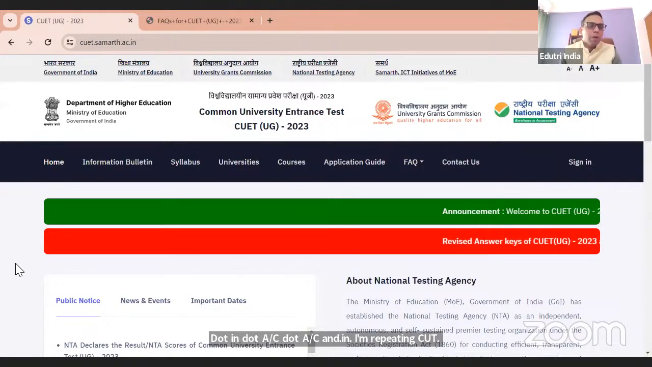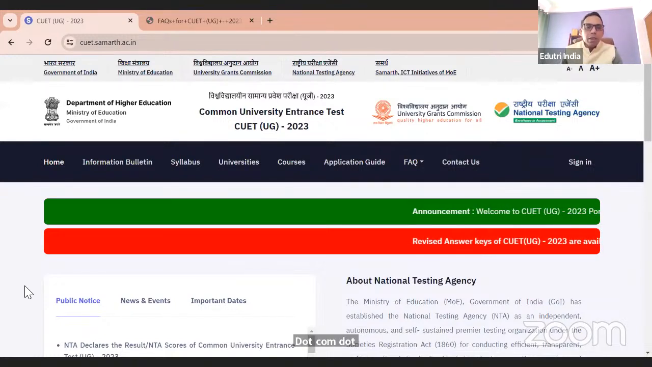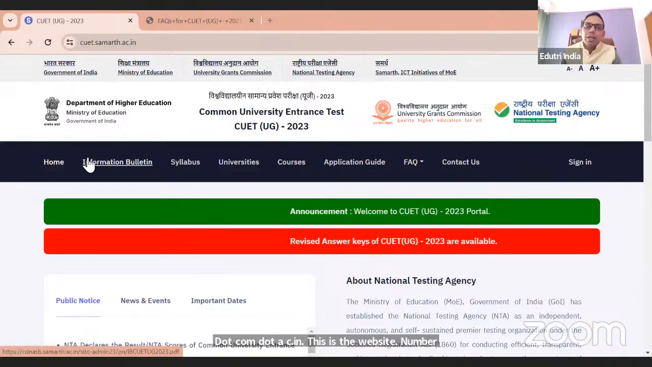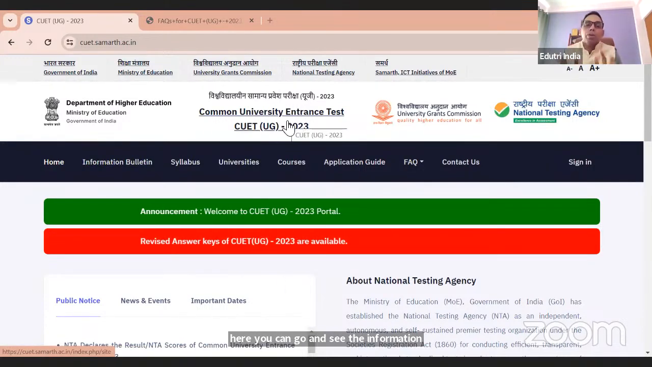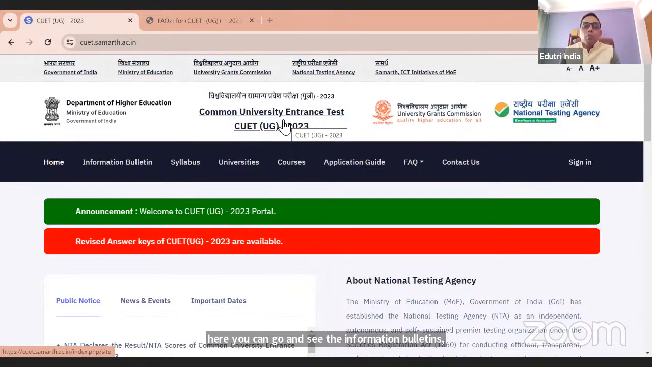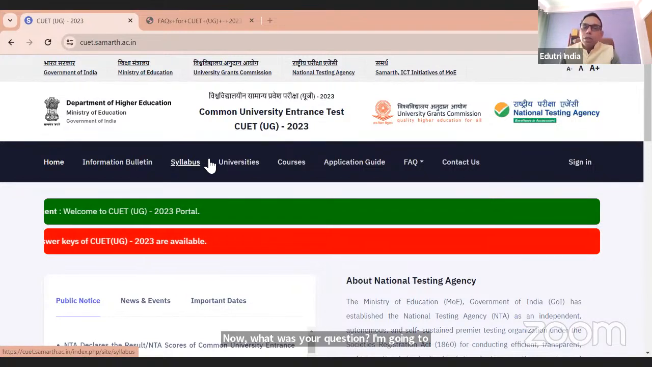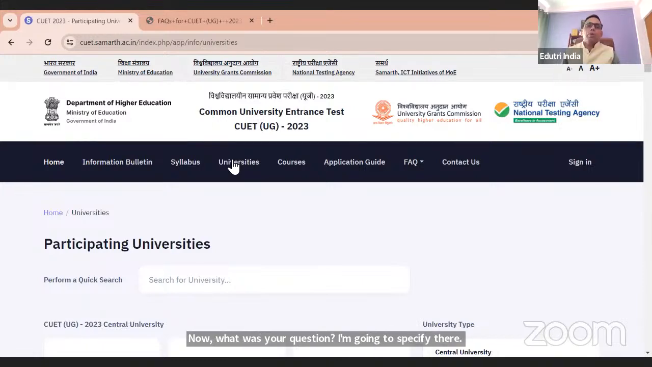This is the website. Number one, here you can go and see the information bulletin, syllabus, universities, courses. Now, what was your question? I'm going specifically there. What is the syllabus? You can go here. You go to the university. Suppose you want to go to Delhi University.